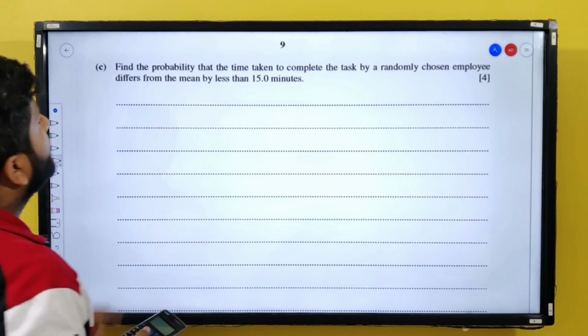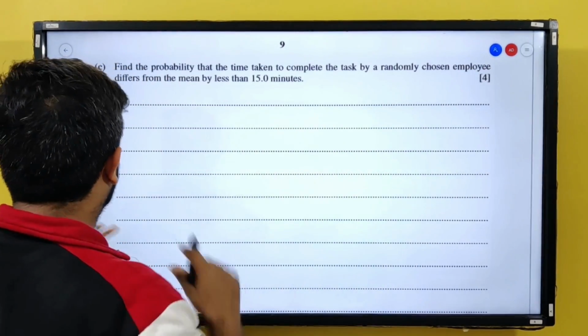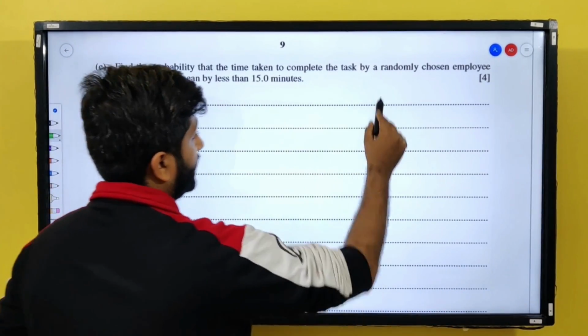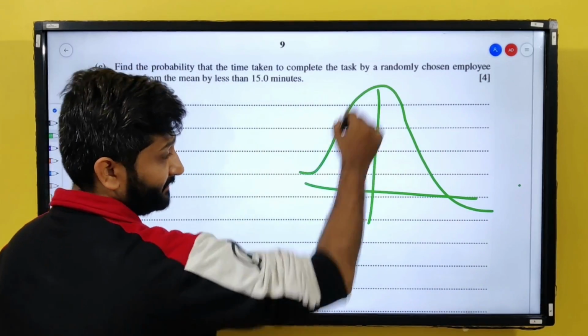Find the probability that the time taken to complete the task by a randomly chosen employee differs from the mean by less than 15 minutes. Okay, differs from the mean. Let's say this is my mean.